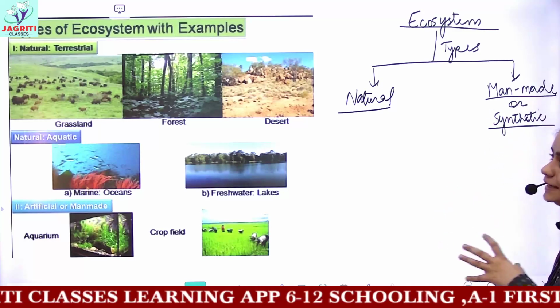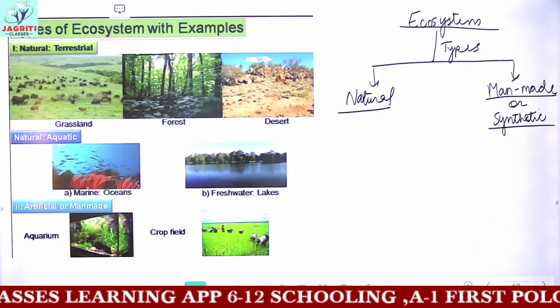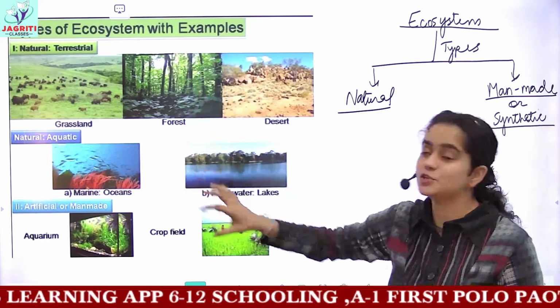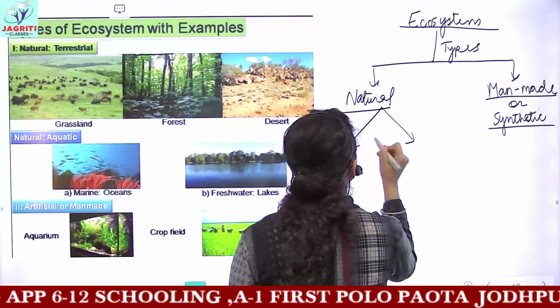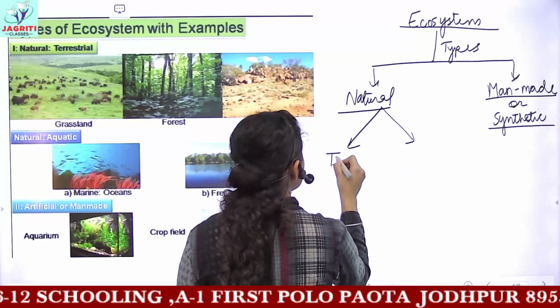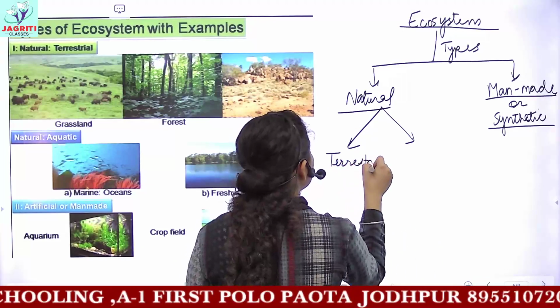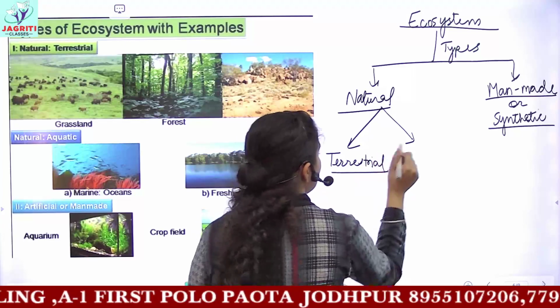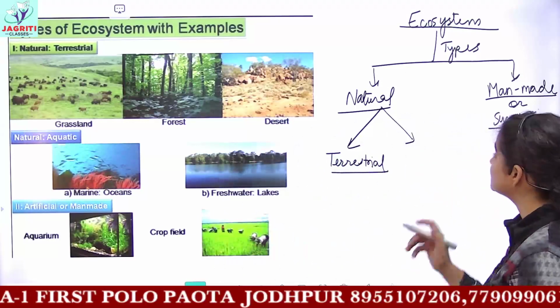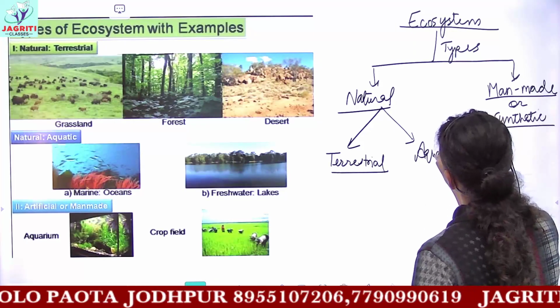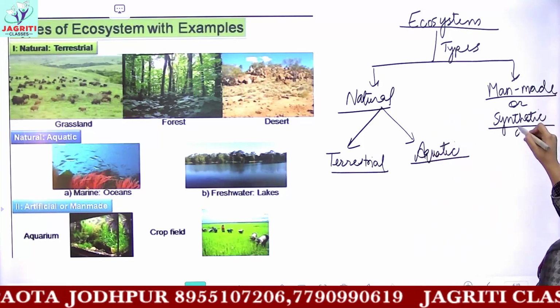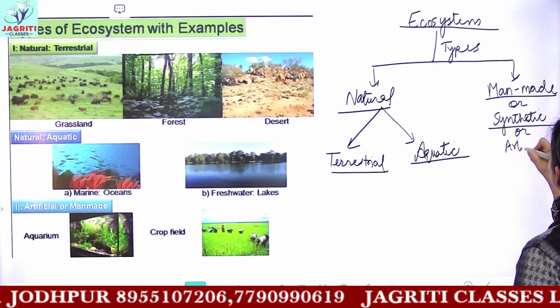So natural ecosystem, as you can see in the picture, is again divided into two different kinds. One is the terrestrial, that is the land ecosystem, and the next one would be the water ecosystem, or it is known as aquatic ecosystem. For man-made or synthetic, you can even call it the artificial ecosystem.